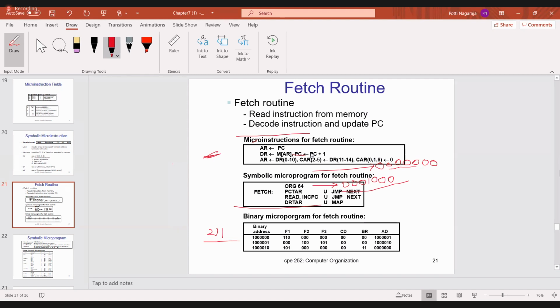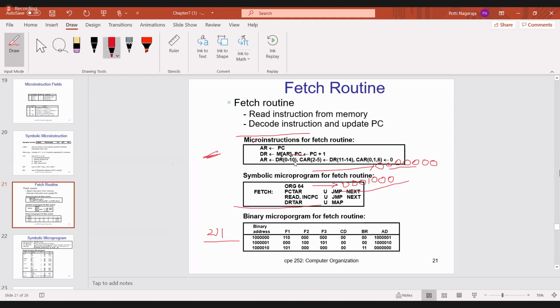Now, DR contains what? DR contains the instruction code. Now what I have to do? I already told you, DR 15th bit is called what? DR 15th bit is nothing but called the I. Then DR 11 to 14 bits are called what? Opcode bits.